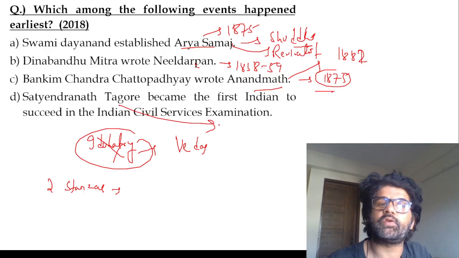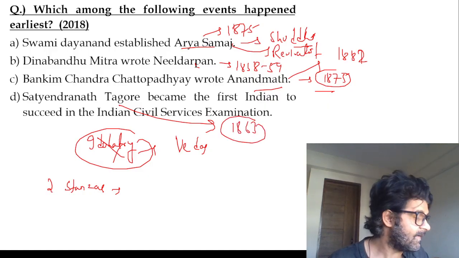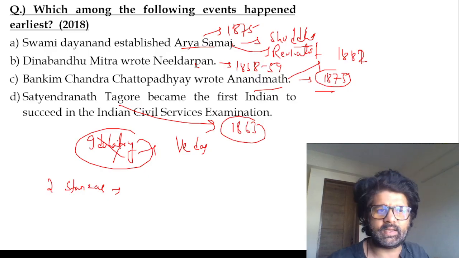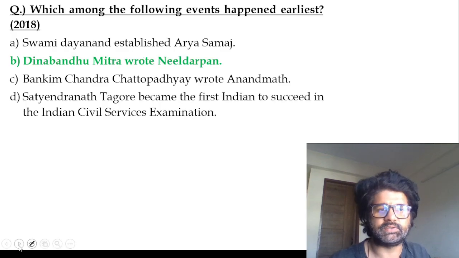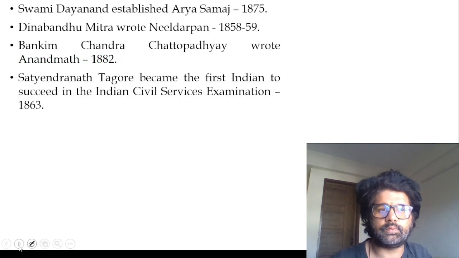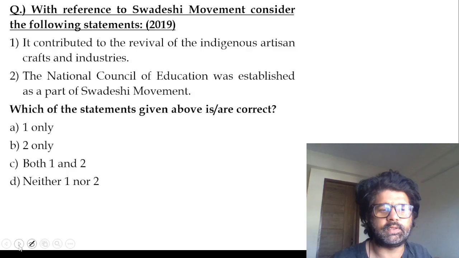Satyendranath Tagore, elder brother of Rabindranath Tagore, became the first Indian to succeed in the ICS in 1863. Guys, please don't do Chepandis. So B is the answer, guys. Whoa. Why do you people do like this?